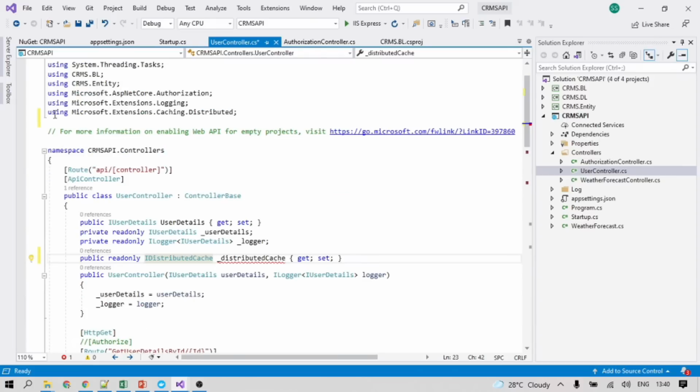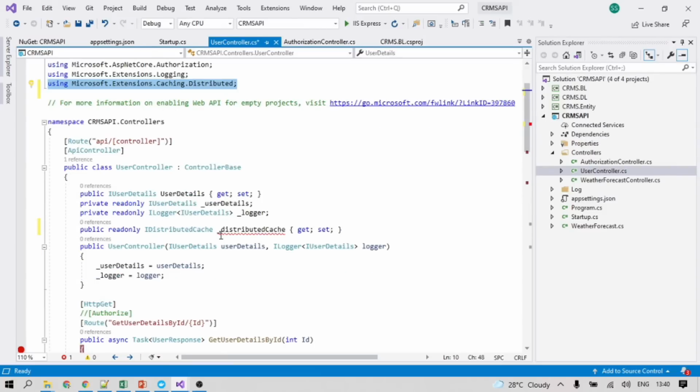The reference is already added, and this reference is required: Microsoft.Extensions.Caching.Distributed. So the object is created for the distributed cache.